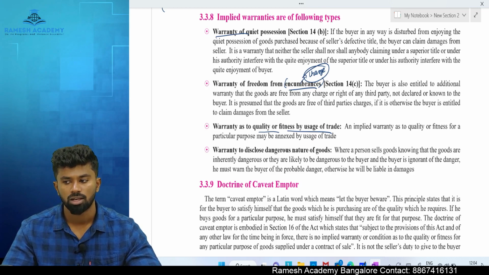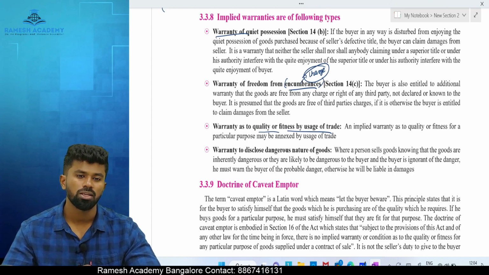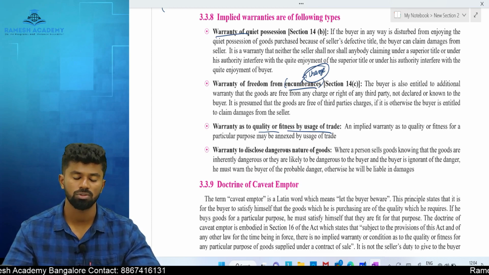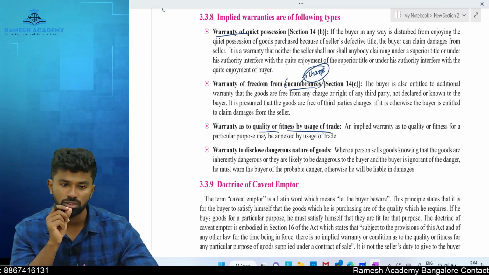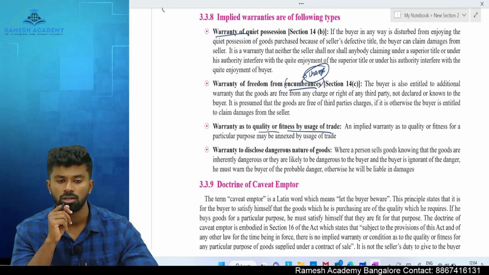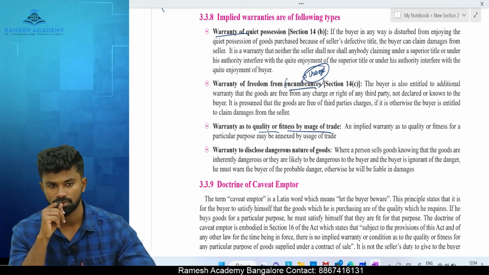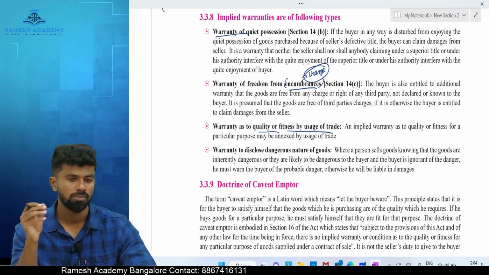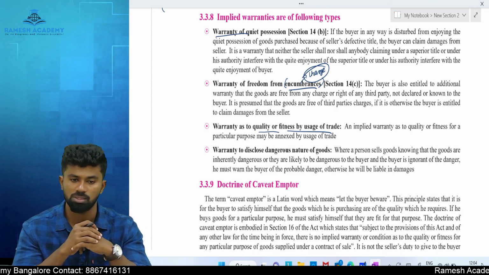Means there are cases where it is an implied warranty that whatever goods are supplied should be fit for consumption by the user. For example, in the dental industry there is a practice that whatever artificial teeth are supplied should fit the particular patient. If not, what can the patient do? He can file a suit for compensation. That is warranty as to quality or fitness by usage of trade. What is usage? Practice. If something is a practice in a particular trade or business, those practices must be observed.